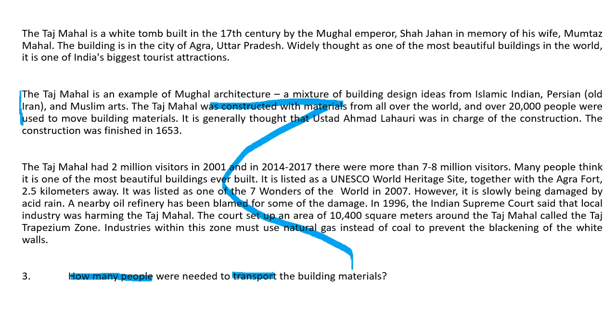Over 20,000 people were used to move the building materials. Now, move is another word for transport, and then we have the building materials again. So we're looking for a number, and the number would be here, 20,000 people. But if you read carefully, it says over 20,000 people. That means more than 20,000 people.